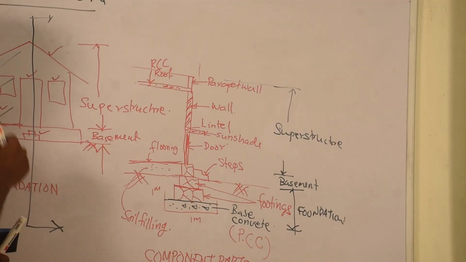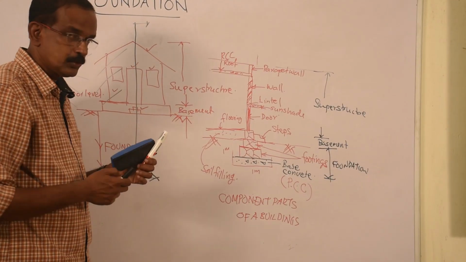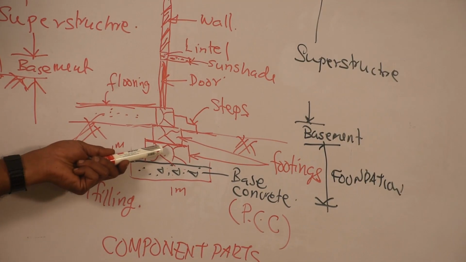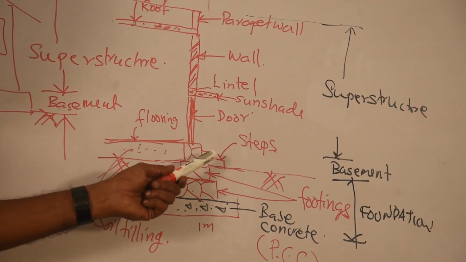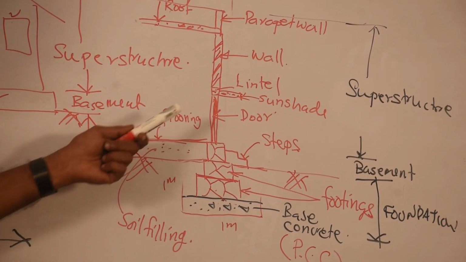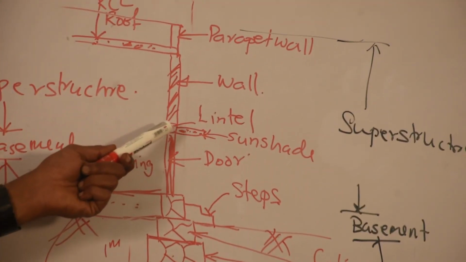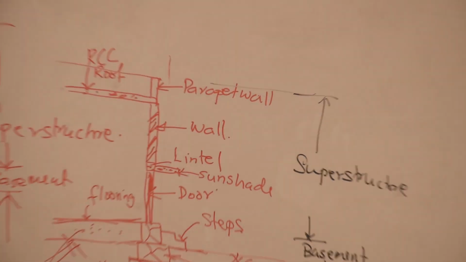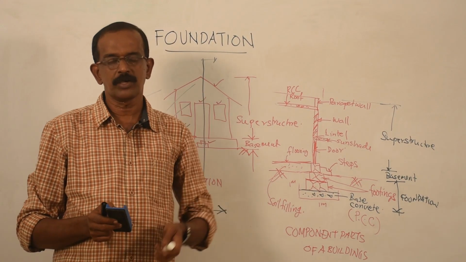I have already mentioned here. Now you can say what are the parts coming in foundation. So you see the parts coming in foundation are base concrete and footings, that's all. Now what are the parts coming in basement? Steps are coming, flooring is coming, earth filling or soil filling is coming. What are the parts coming in superstructure? Door as well as window, then lintel, sunshade, wall, parapet wall and roof. Now it is clear what are the parts coming in foundation, in basement, and in superstructure.